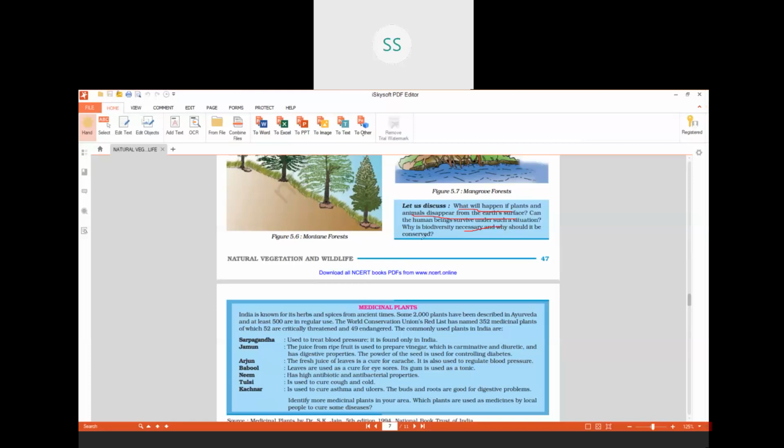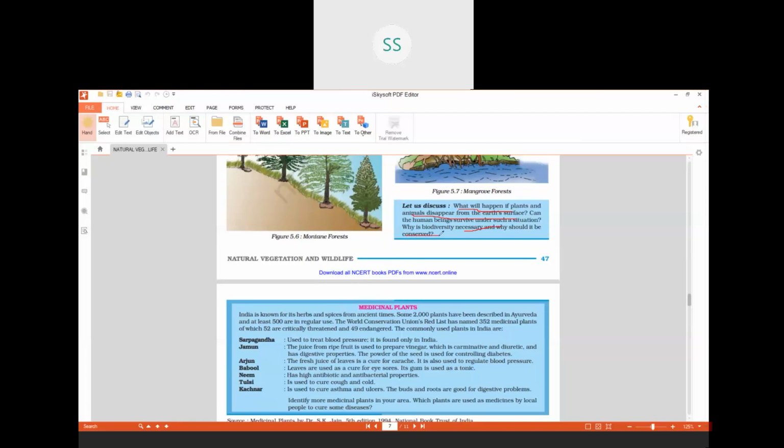And why should it be conserved? Why do you think that it should be conserved, this biodiversity, varieties of plants, animals, why should we conserve them? That is a question for you, children. So we'll discuss in the online class. Find out. It's a very interesting and very simple question. So find out the answer for them.